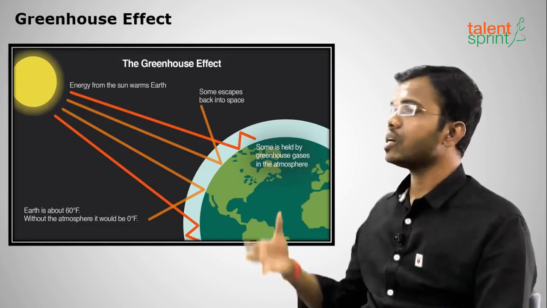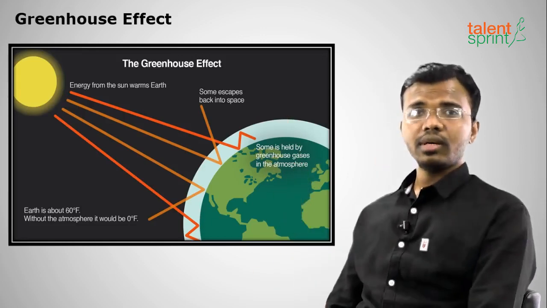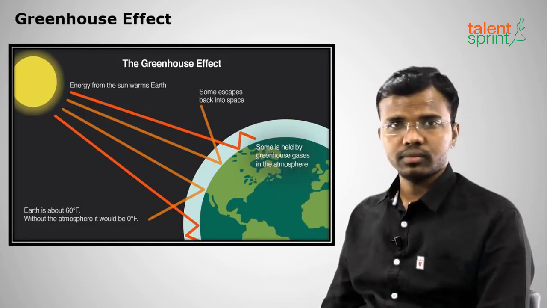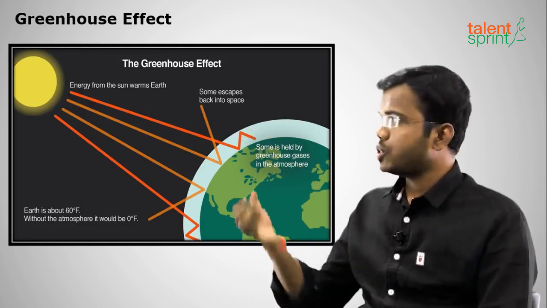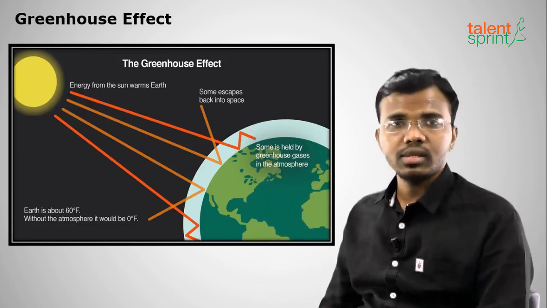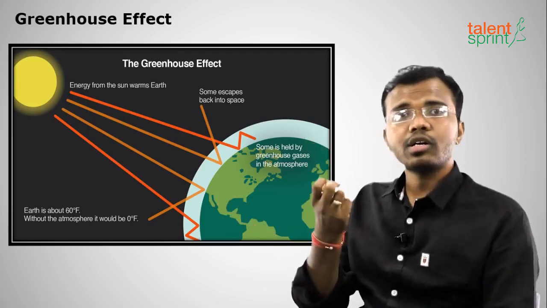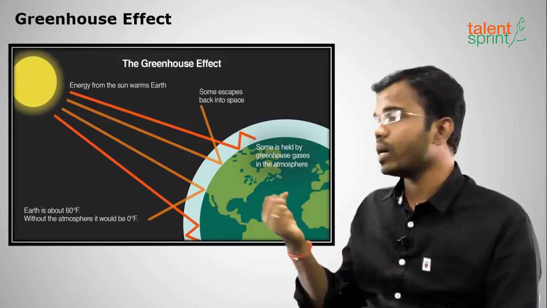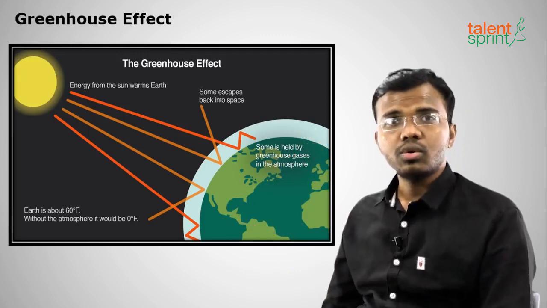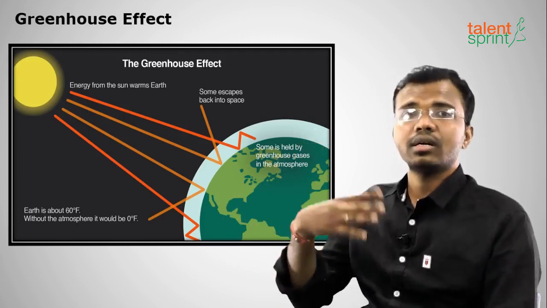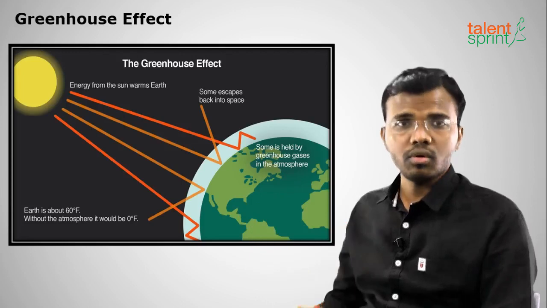So here the greenhouse effect means whenever we receive the sun's radiation, it should be totally reflected back to the atmosphere. But what happens is some part of the sun's radiation will be trapped by some gases. Those gases will heat up the earth's surface more.